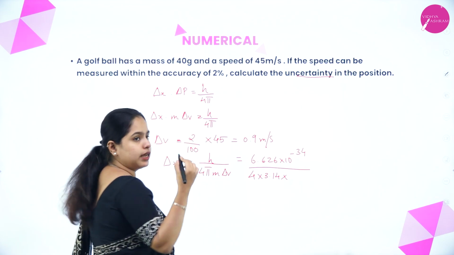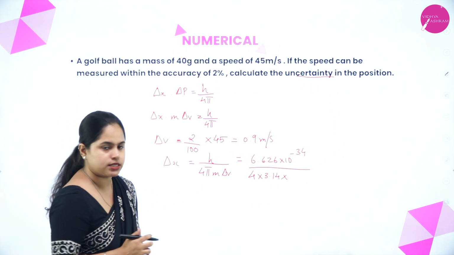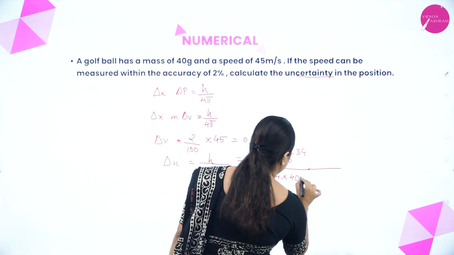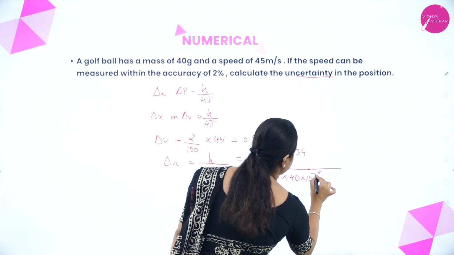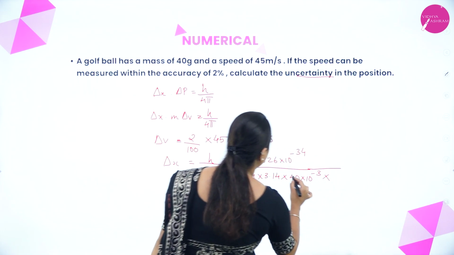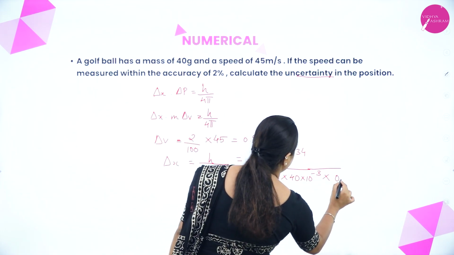Mass is 40 gram. How do you convert it to kilogram? 10 to the power minus 3, right? So it is 40 into 10 to the power minus 3. It must be represented in kilogram, right? Multiplied by delta v, what did we calculate? The uncertainty in velocity is 0.9.